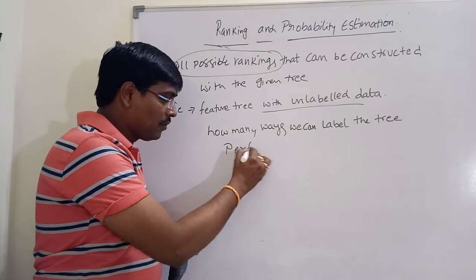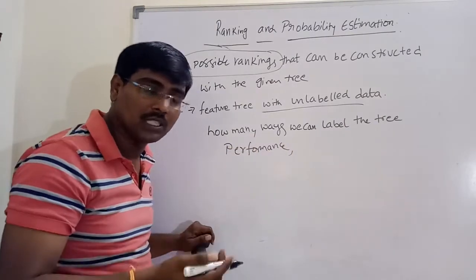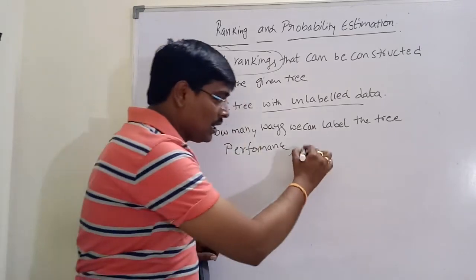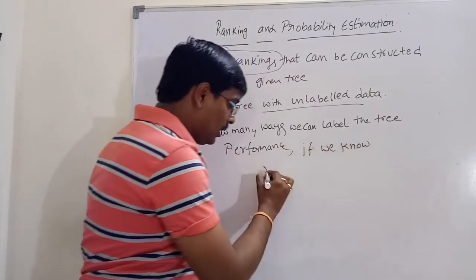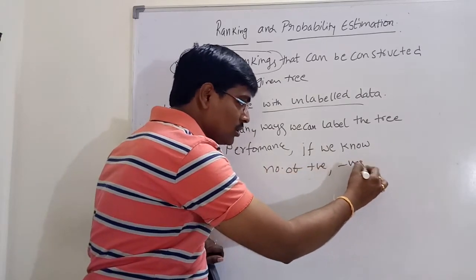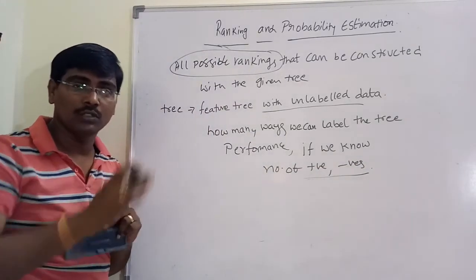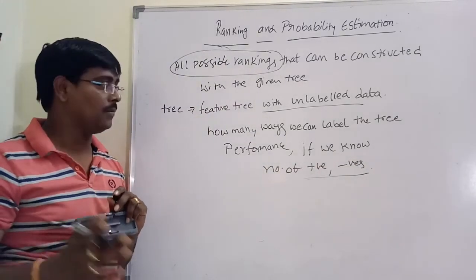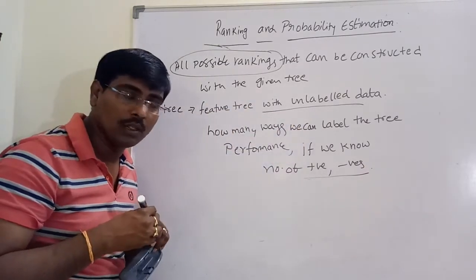What is the performance it produces? Remember, we know only the number of positives and negatives, without knowing any label name. We have to calculate how many ways we can label the tree.